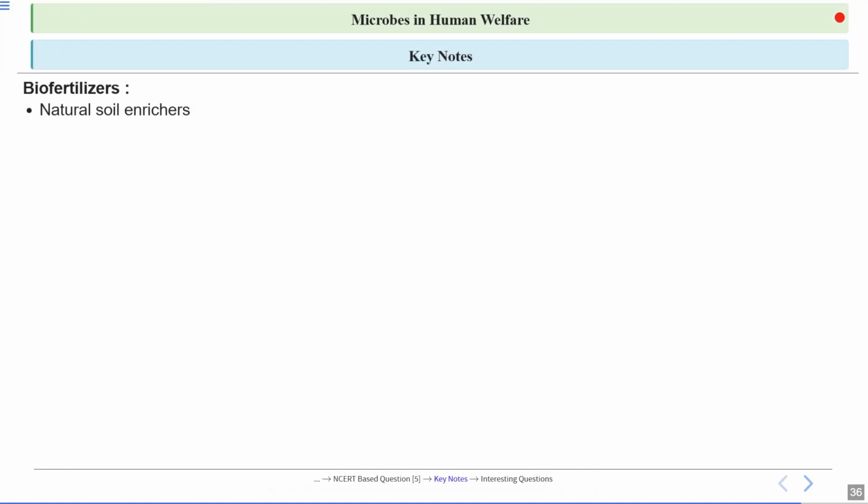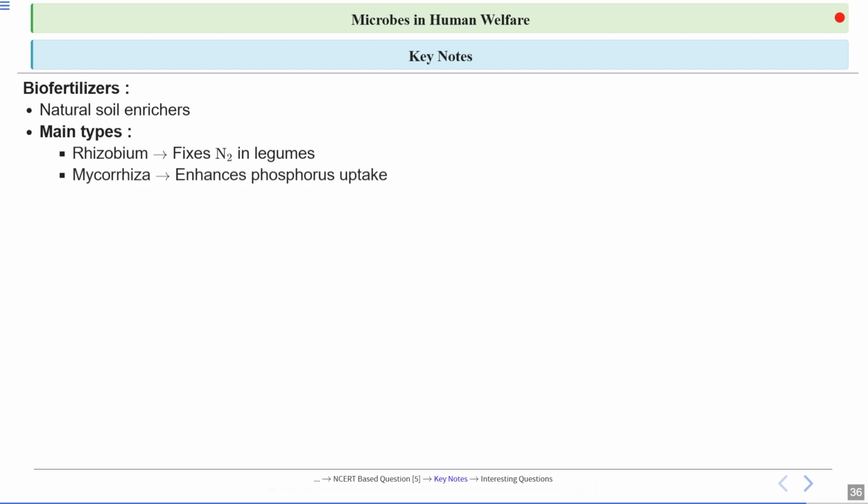We also talk about biofertilizers. These are living organisms that enhance soil fertility, so they are natural soil enhancers. We can obtain biofertilizers from bacteria, from fungi, and from cyanobacteria. Rhizobium forms a symbiotic association with the roots of leguminous plants and can fix atmospheric nitrogen in legumes. Mycorrhizas enhance phosphorus uptake. Cyanobacteria can also fix nitrogen, and this is very important in paddy fields.